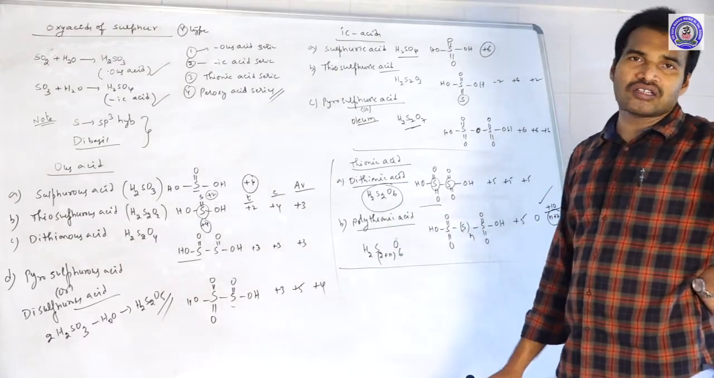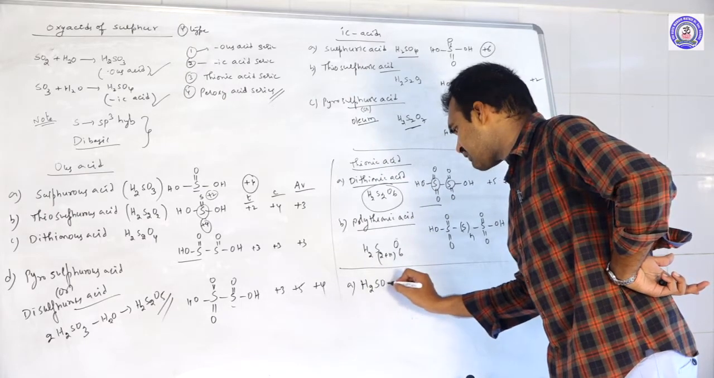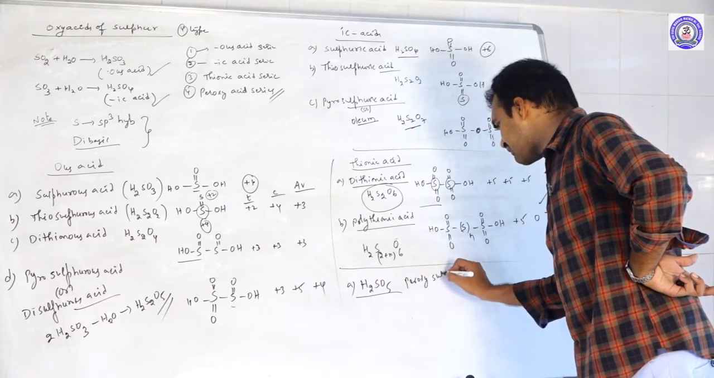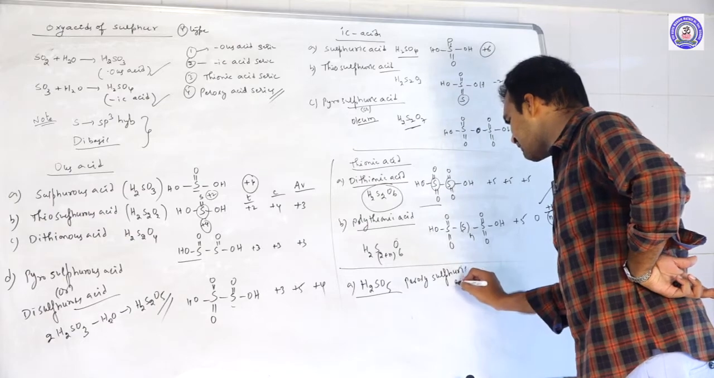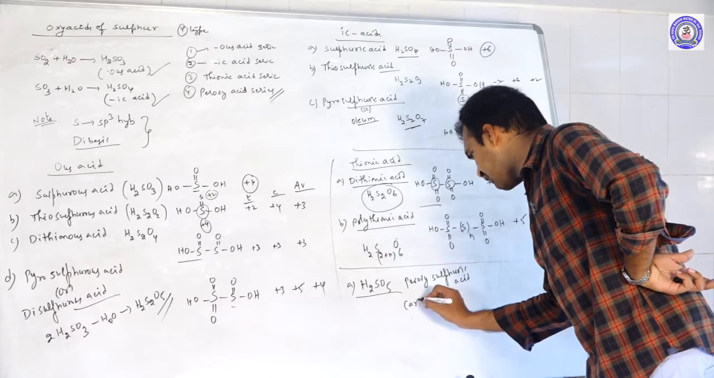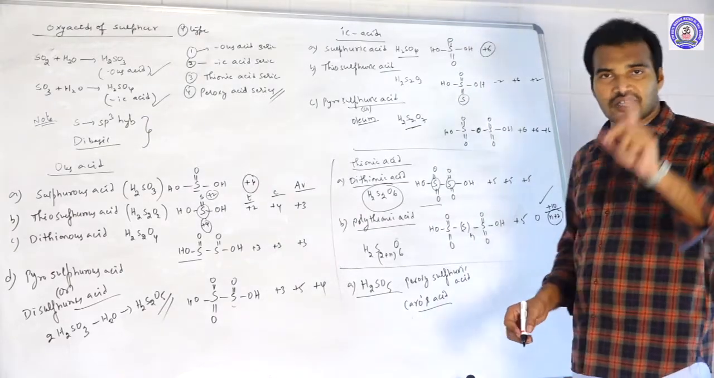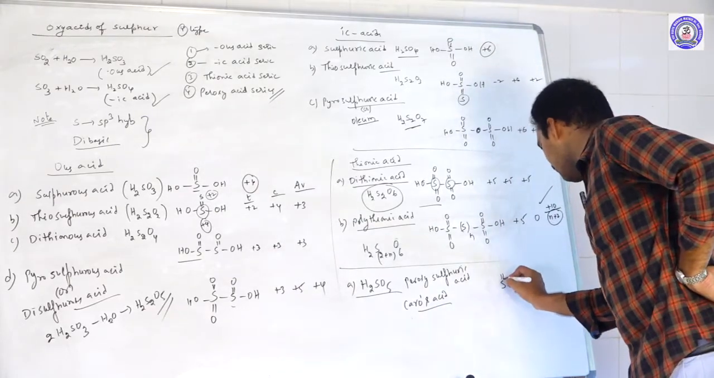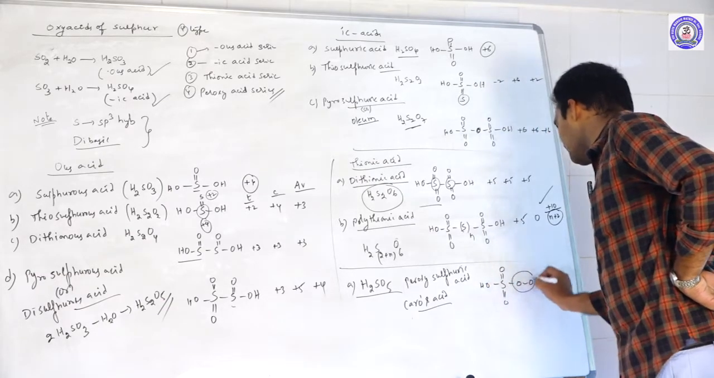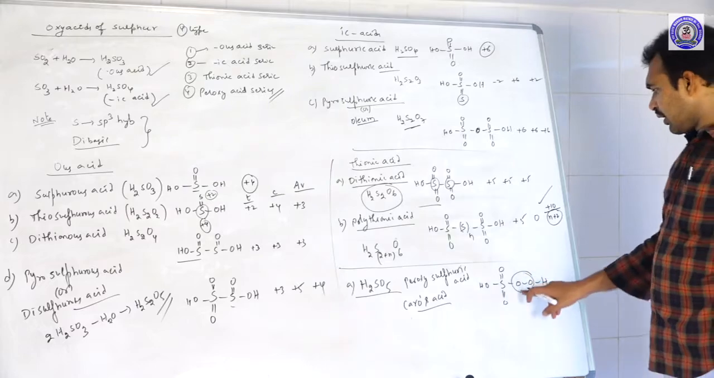And the last one, peroxy acids. In peroxy acids, the first one is Caro's acid, that is H2SO5. This is what we call peroxy sulfuric acid, or peroxy monosulfuric acid. So this is also called Caro's acid. Why are we calling it a peroxy acid? Because there is one peroxy linkage, that is S double bond O, OH, OOH. So there is one peroxy linkage. That is why we are calling it Caro's acid.